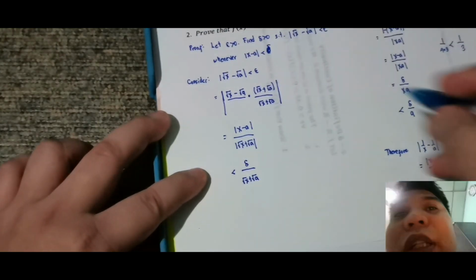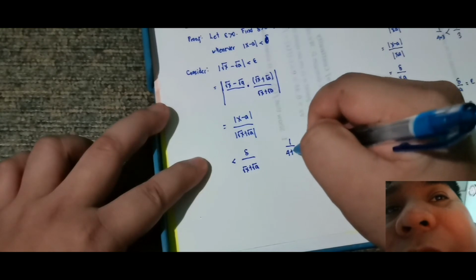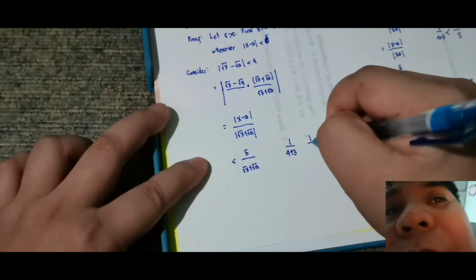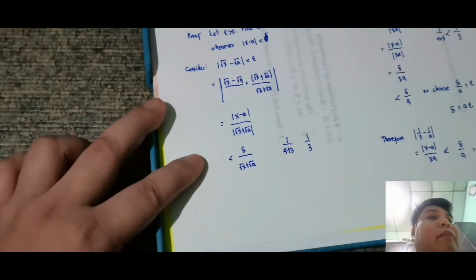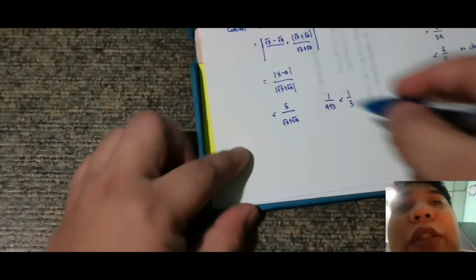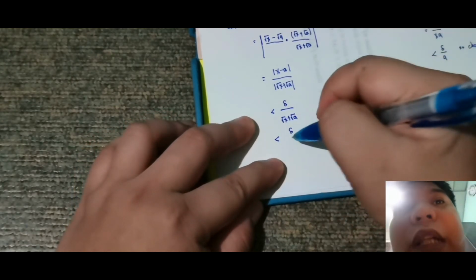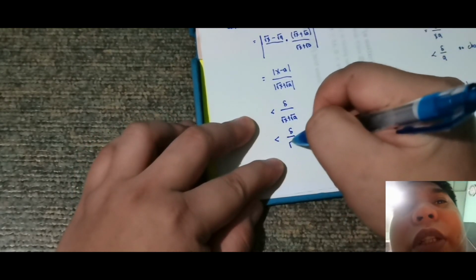Similar to what I evaluated earlier, for example I have 1 over 4 plus 3. Suppose I remove the 4, which is bigger? 1 over 3. So my goal is to remove the x. So this is less than delta over square root of a.